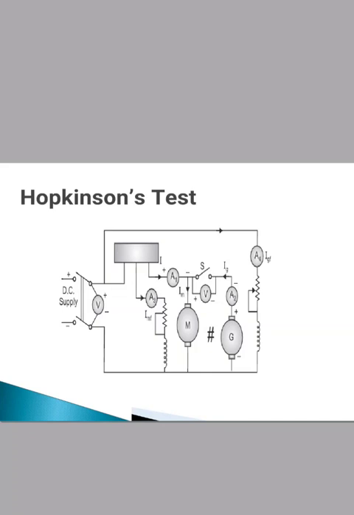Under this condition, the power drawn from the mains is equal to the total no load losses of both the machines. If the machines are to be loaded to their full load, the excitation of the machine working as a generator is gradually increased so that its induced EMF becomes more than the supply voltage, and it starts sharing the load from the mains. As the generator gets loaded, the motor also gets loaded as they are mechanically coupled.